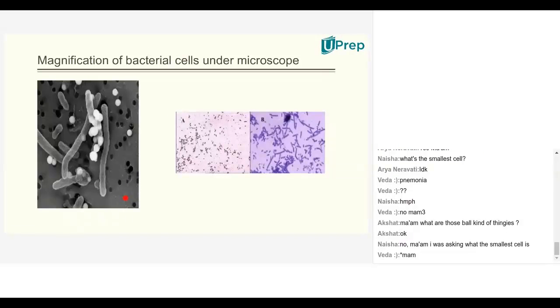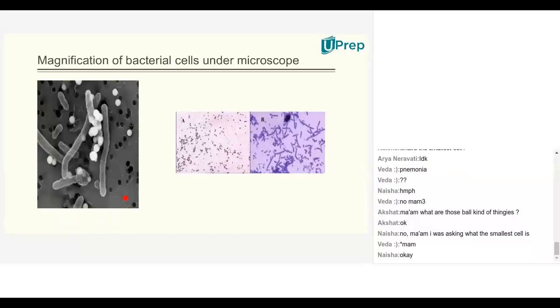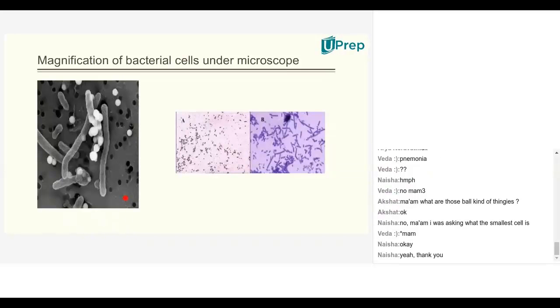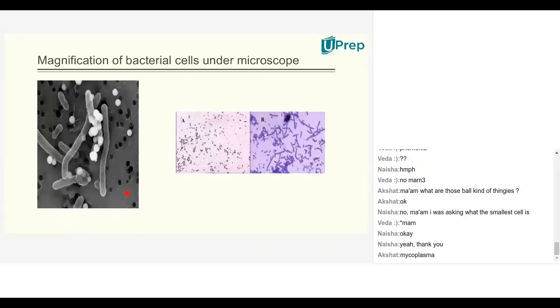Naisha, what are you asking? Smallest cell. Smallest cell is the PPLO. Naisha, am I clear with that? Yeah, smallest cell is the PPLO, pleuropneumonia-like organism. Other name is Mycoplasma, Akshit. Yes, good.